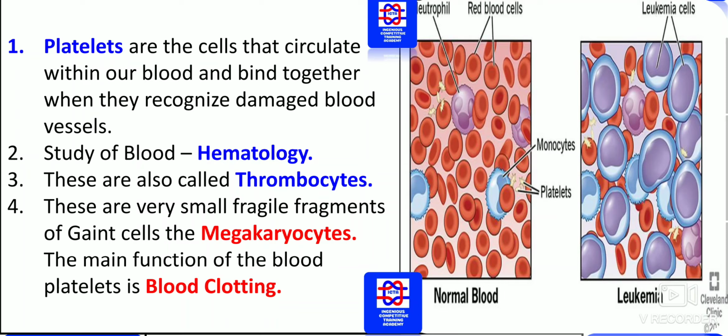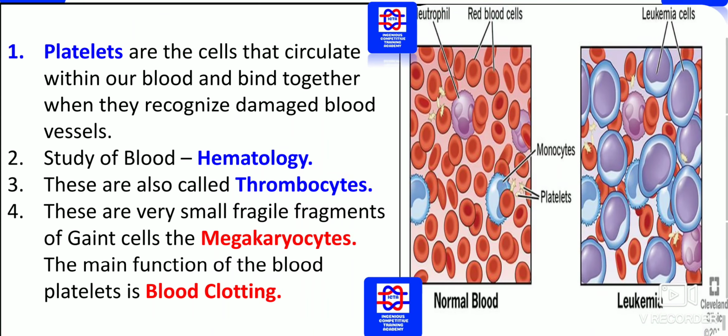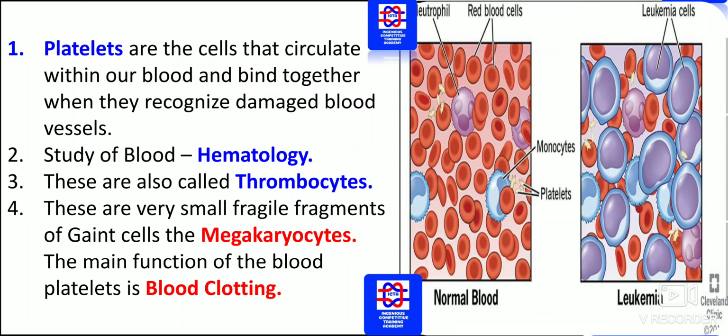The main function of platelets is blood clotting. There is heparin in the blood, which helps prevent clotting of blood, but to get a clot after a wound, these platelets are very helpful. I hope all these points will be helpful for you in understanding what erythrocytes, leukocytes and thrombocytes are. You should know all of these, including plasma.